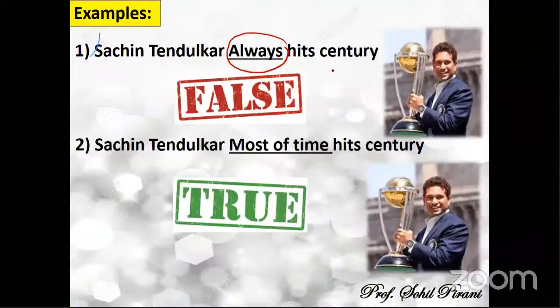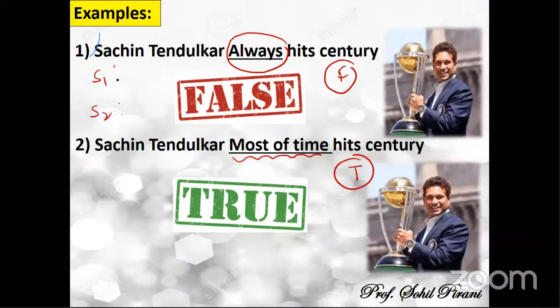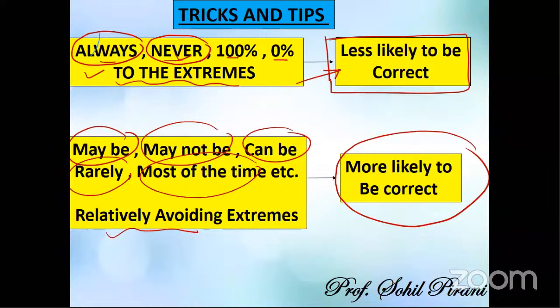So here it is false, because Sachin Tendulkar does not always hit a century. With most of the time, it is true. This statement could be anything from your paper 1 or paper 2, but these words will help you arrive at the right answer. So always, never: less likely to be correct. Maybe, may not be, can be, probably, rarely, most of the time: more likely to be correct.